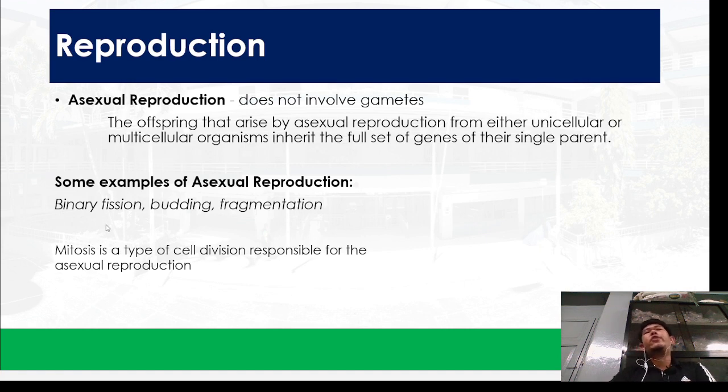So when you say binary fission, it is actually the mode of reproduction by the archaeans and the bacteria. Okay, so unsa may mahitabo diri. Remember nga these are unicellular organisms. So what happens next is that they don't involve sex. What they need to do is just to copy their own genetic material. And then everything will follow nga mo abot dito sa cytokinesis or the division of the cell, and then they give rise to another individual. So naka-reproduce siya. Okay, so that is how binary fission works.